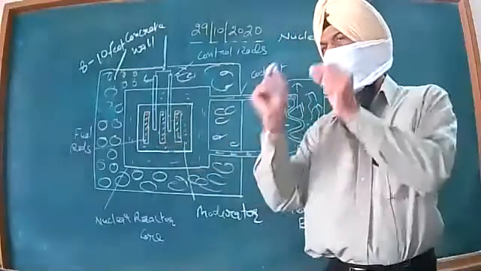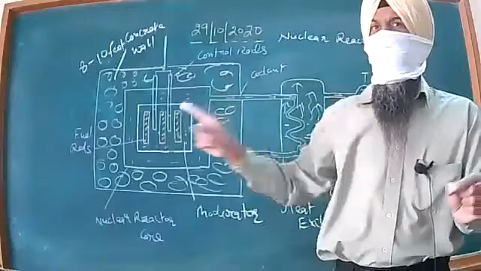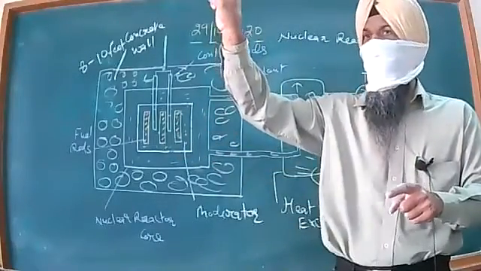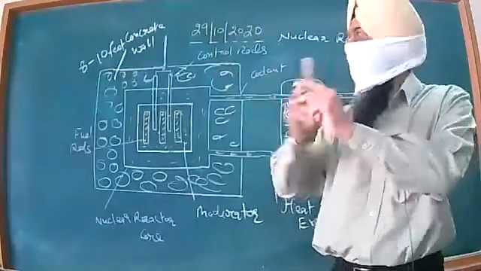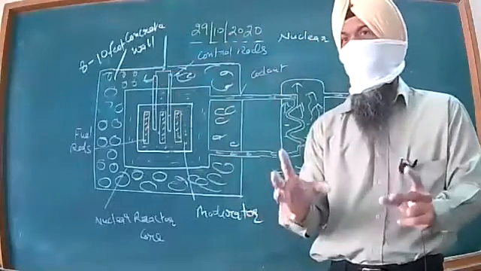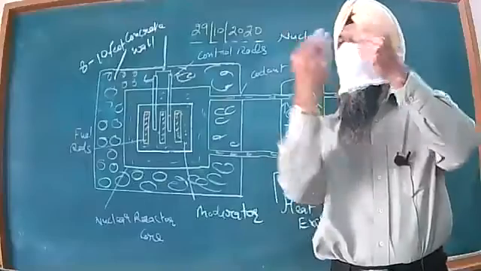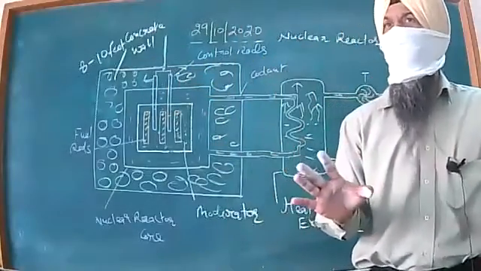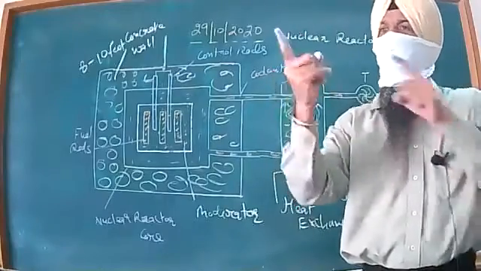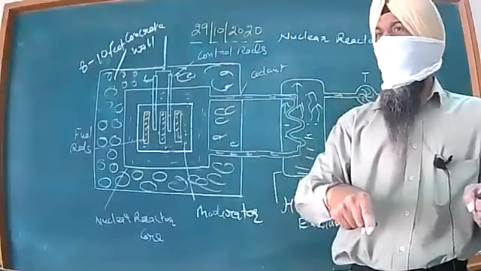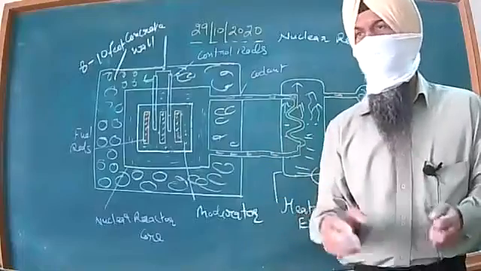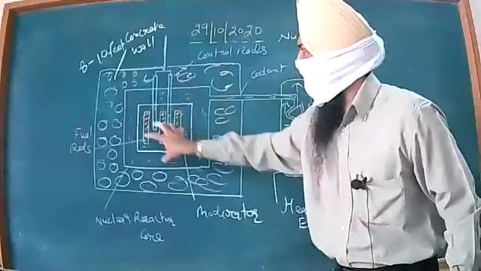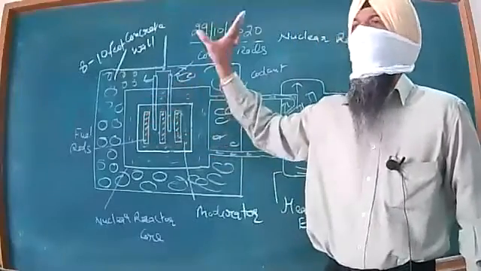These are the fuel rods. That neutron will again collide with this uranium fuel. Again, barium, krypton, and 3 neutrons will be produced. Now, we have adjusted the cadmium rods in such a manner that 2 of those neutrons are absorbed by cadmium rods. Cadmium is very good absorber of neutrons. Only 1 neutron is again left that will again carry on that particular reaction. So, dear children, in this manner, in a well-controlled way, inside the nuclear reactor core, the nuclear reaction goes on.